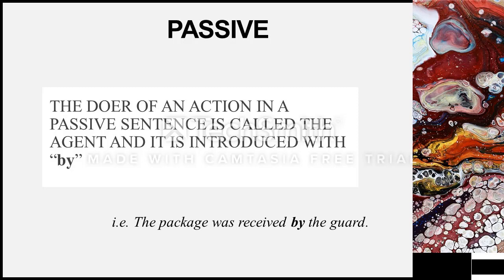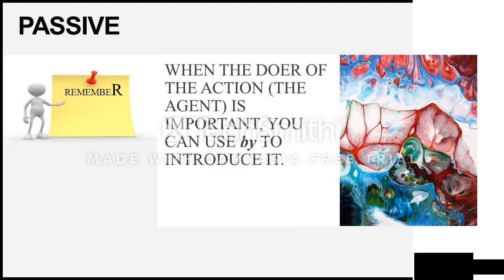So remember, the doer in a passive sentence would be that agent that I introduce with the word by. I hope it's clear. So once again, just remember the agent I introduce with the preposition by.